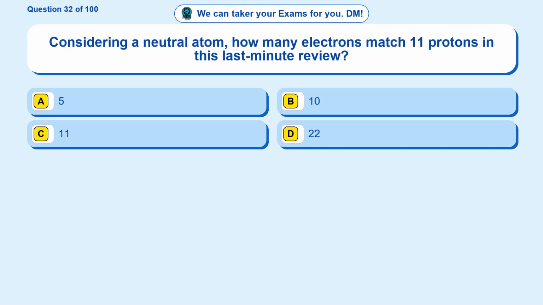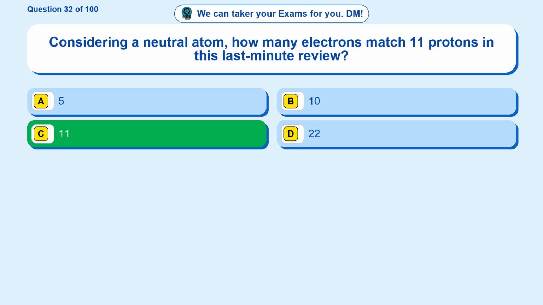Question 32. Considering a neutral atom, how many electrons match 11 protons in this last-minute review? Option A, 5. Option B, 10. Option C, 11. Option D, 22. The correct answer is option C.